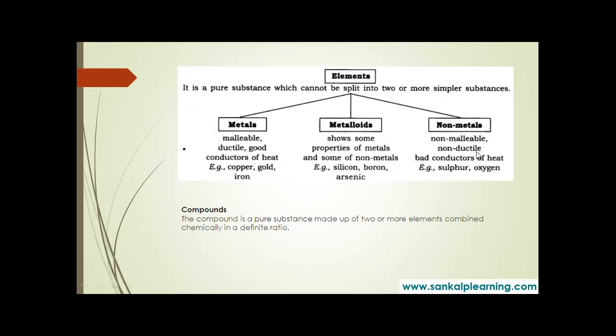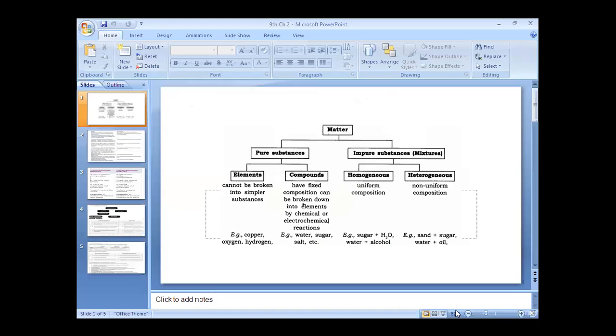Non-metals are non-malleable, non-ductile. Instead, they are brittle, bad conductors of heat and electricity. Yes, for this we will stop here. Compounds and the remaining part, mixtures, we will take up in the next class. Hope you have followed all the concepts very well. Please do practice the concepts. If you practice whatever I have explained, it becomes easy.